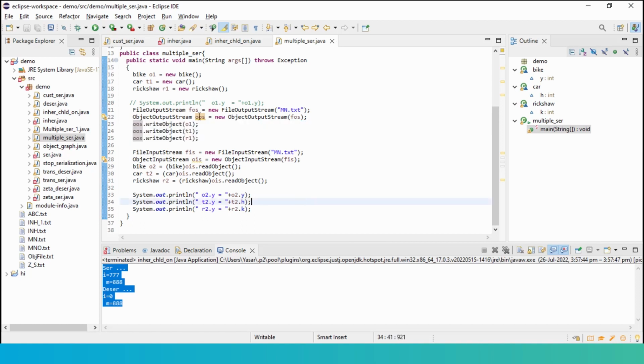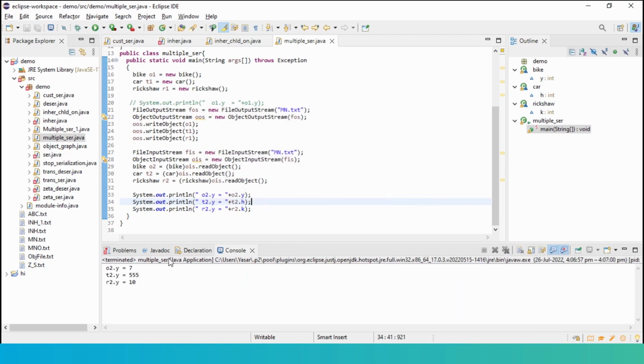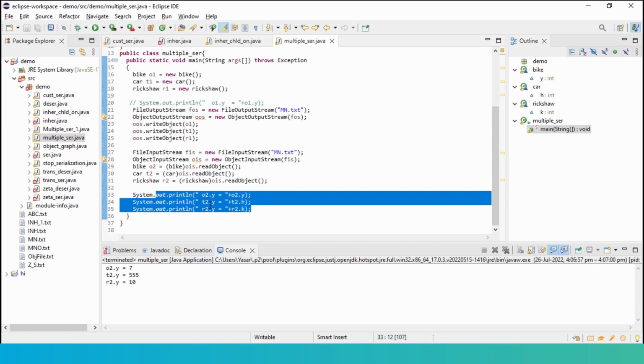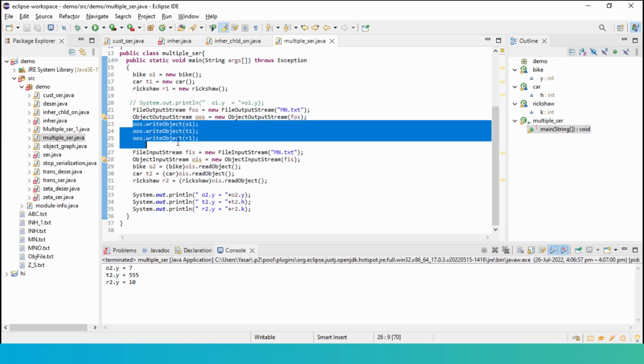Okay, I will just execute this and show. Here, see, it is printing these three objects. Three objects are being written. I am not displaying anything here, but the three objects are being printed also. That means when I take care of the order, then I have no problem. The serialization, deserialization will happen properly. But what if I change the order? Say for instance, this is like somebody doing half the job and the next day someone else comes and continues it. Then we have a problem.